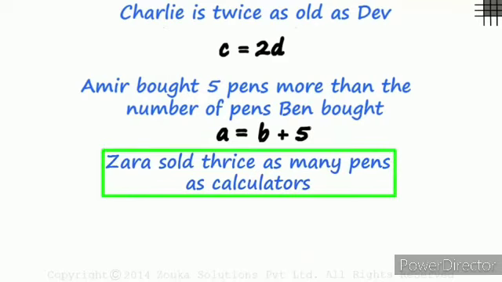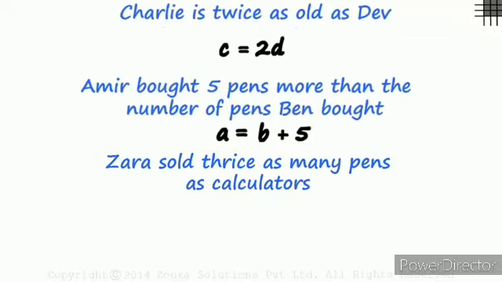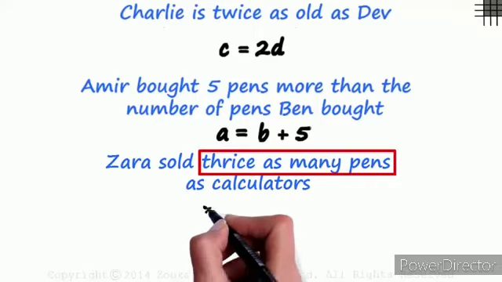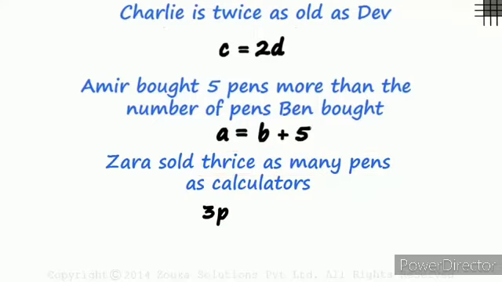Easy, you think? Now look at this line. Zara sold thrice as many pens as calculators. Pause the video and try to write the equation with P and C as variables. Breaking the line down, we can write thrice as many pens as 3P. As many as calculators can be written as equal to C. Thrice as many pens as calculators, right?